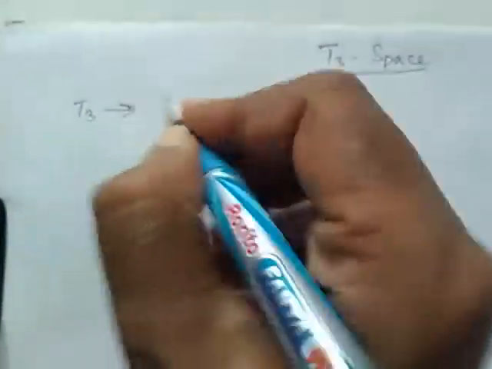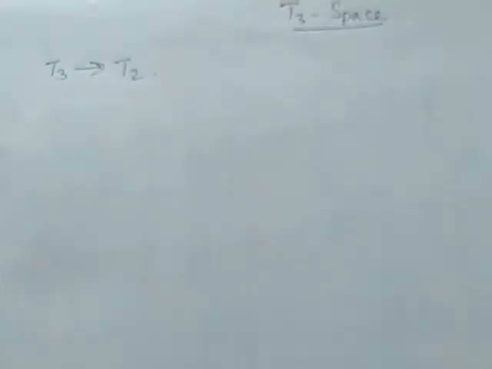Hi everyone. In this video we are going to study T3 space. We already studied what a T3 space is, and a few properties of T3 space. Now we are going to study some more properties. In this video I am going to explain that every T3 space is a T2 space. Already we have proved every T2 space is a T1 space. Now we are going to prove every T3 space is a T2 space also.